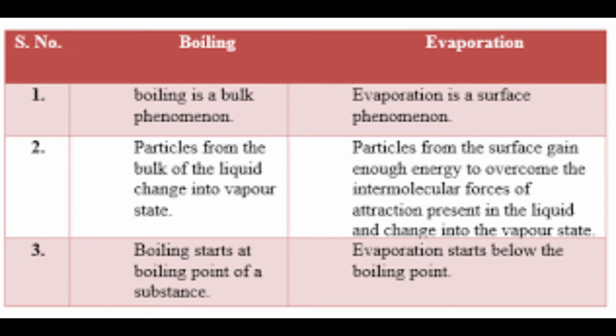Particles from the bulk of the liquid change into vapor state while boiling. In evaporation, particles from the surface gain enough energy to overcome the intermolecular forces of attraction present in the liquid and change into vapor state. Boiling starts at a particular point of a substance. For example, the boiling point of water is 100. Above 100, it changes into vapor. Evaporation starts below the boiling point. This is the difference between boiling and evaporation, children.